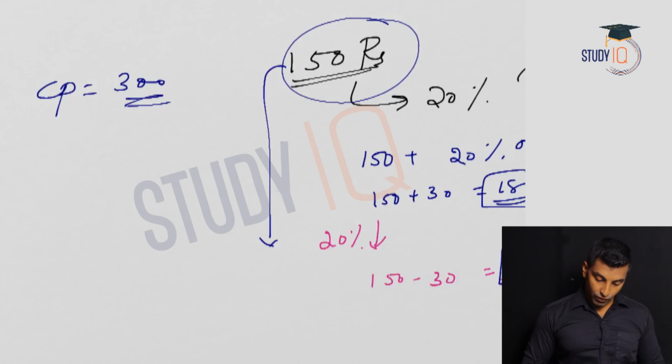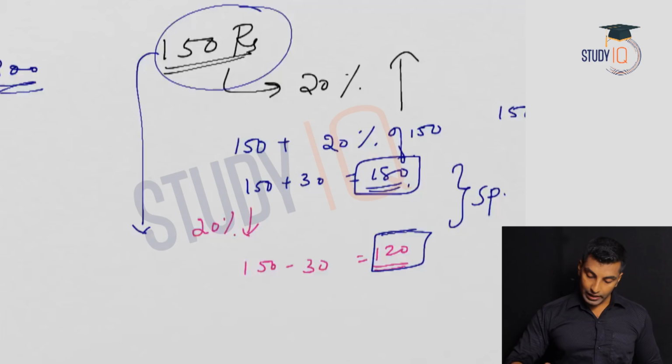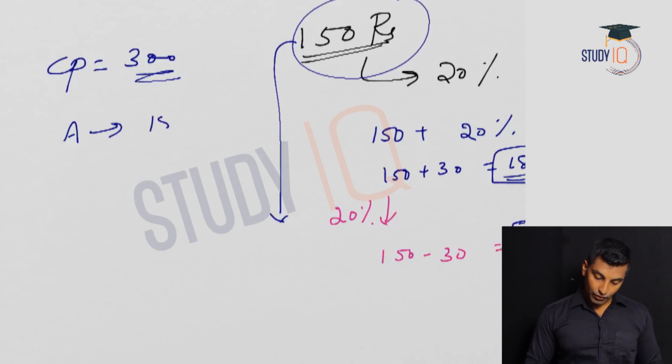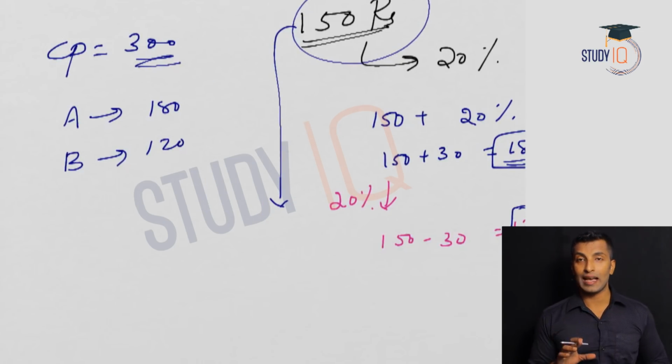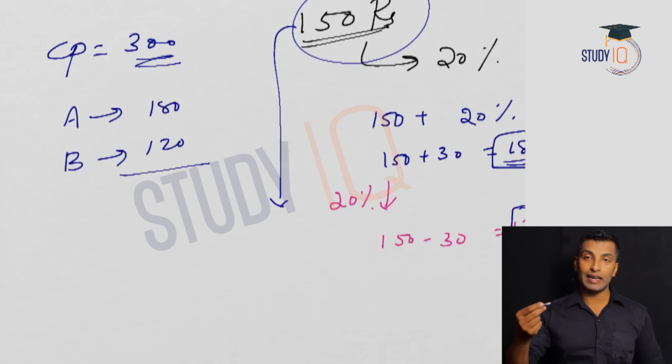When one item, let's suppose A, you are selling at 20% profit, we know you will get 180, right? Next item B, if you are selling at 20% loss, means you will get 120, right? Next time onwards, you don't want to do this calculation. It's a pattern, so learn it in that way. The cost price is the same for two items, and one you are selling at a profit and one at a loss, but the percentage remains the same. Then what is the effective profit or loss percentage? If you add, this is what he is getting finally.